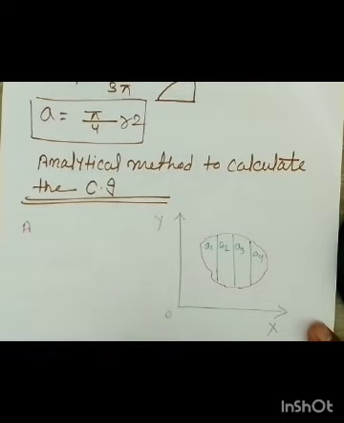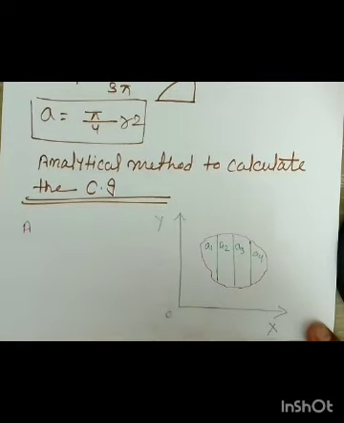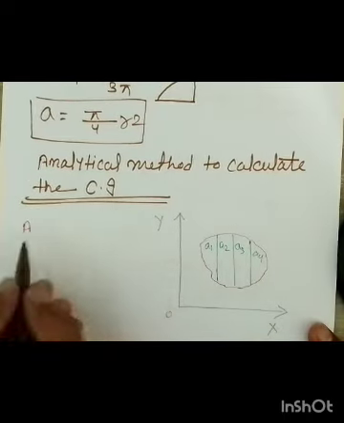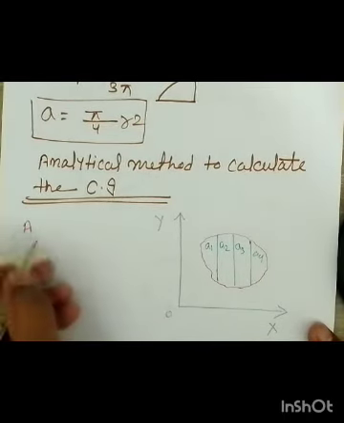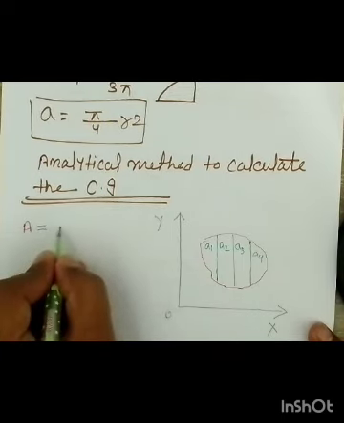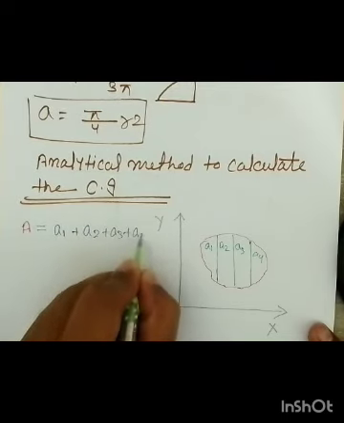Then while finding the centroid or center of gravity about the x-axis, the reference should be the OY, and for the y-axis the reference should be the x-axis. It means that you have to measure the horizontal distance. So horizontal distance you can get only when your reference is the vertical axis. So this area A is composed of A1, A2, A3. So the total area A is equal to A1 plus A2 plus A3 plus A4.